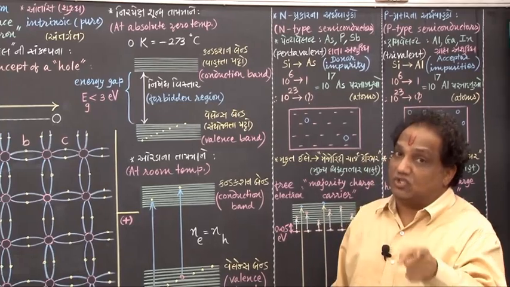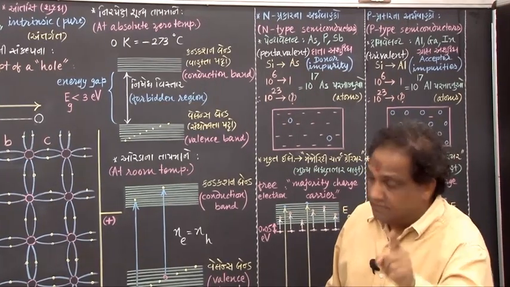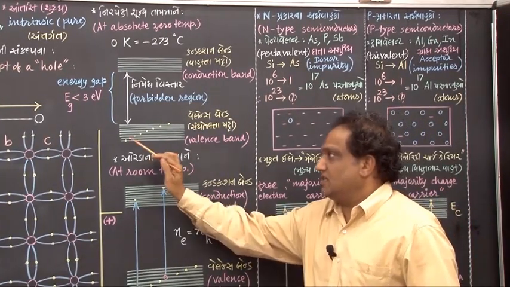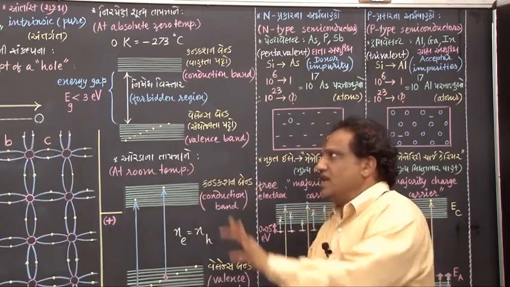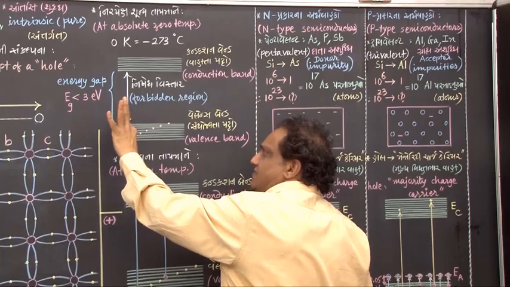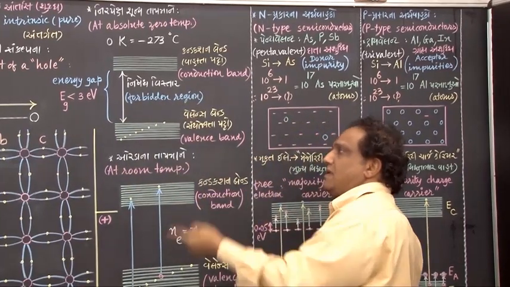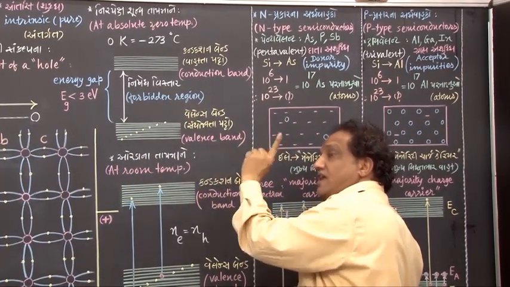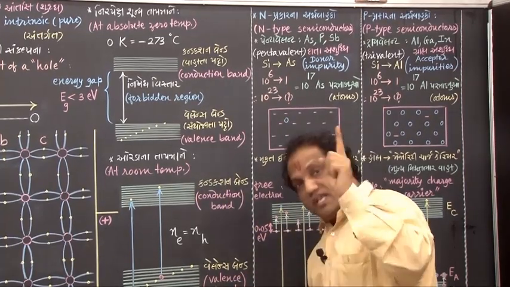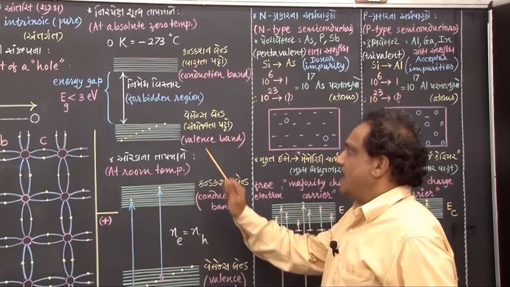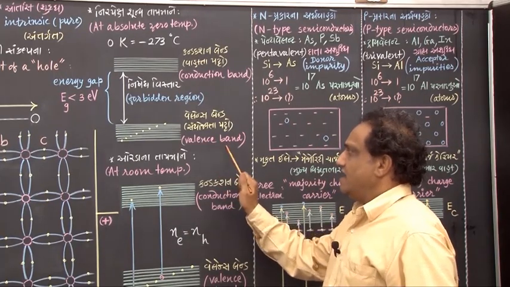Because the values of energy are very close to each other, their respective energy levels are also very close to each other. So they are very much close, as if they form one band. But because this band consists of energy levels pertaining to energy values of valence electrons, we call this band the valence band.